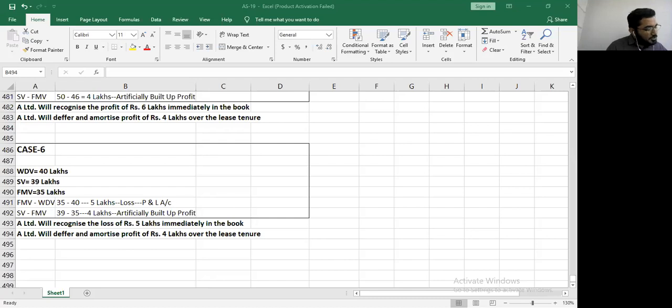Then you have question number 11, which also we have done. Question number 12 also we have done. Question number 13 is still to be done. You have question number 14, lease liability. We've already done this. Question number 15 is yet to be done. Question 16 we have done, and question number 17. These are our pending questions. Am I right?